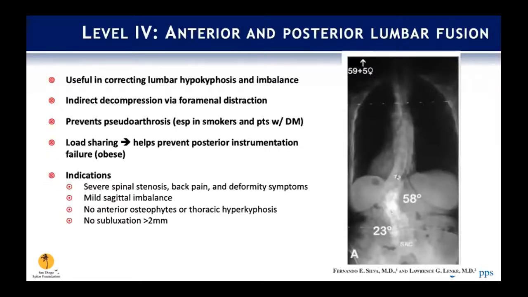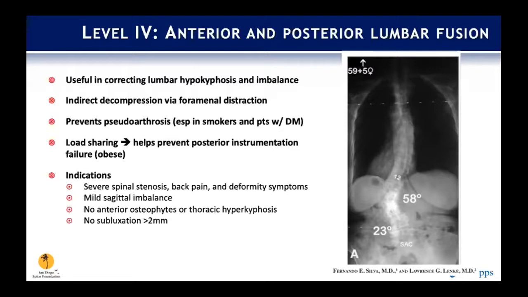So level 4, anterior and posterior lumbar fusion. This is useful in correcting lumbar hyperkyphosis and imbalance. Here we use indirect decompression via foraminal distraction. This prevents pseudoarthrosis, especially in our smokers and patients with diabetes who have an elevated risk to begin with.